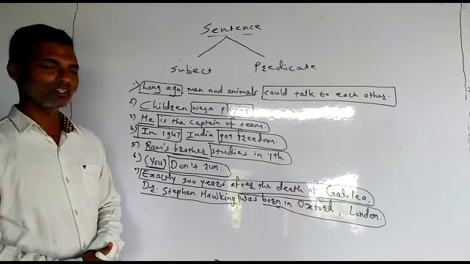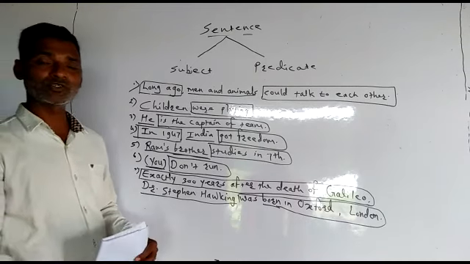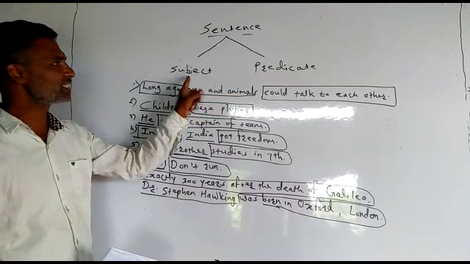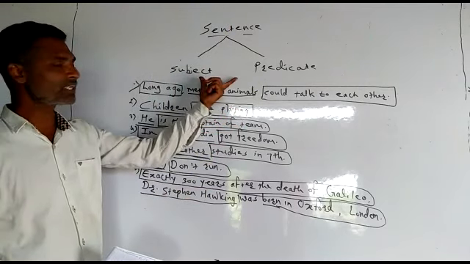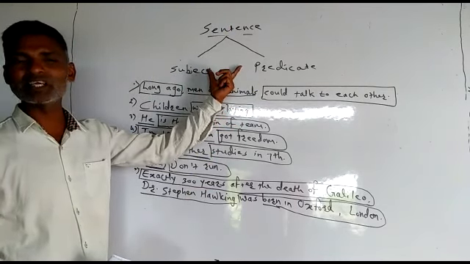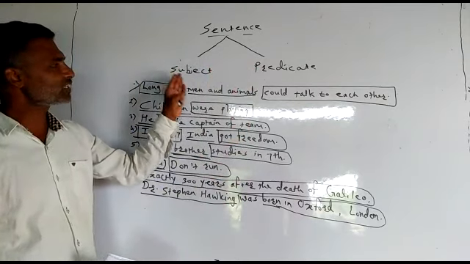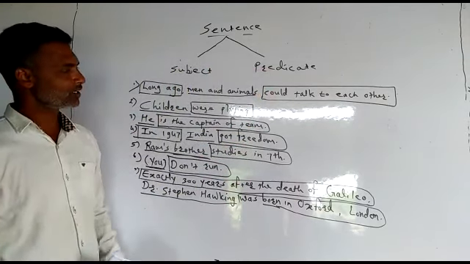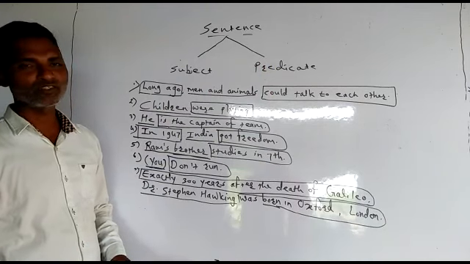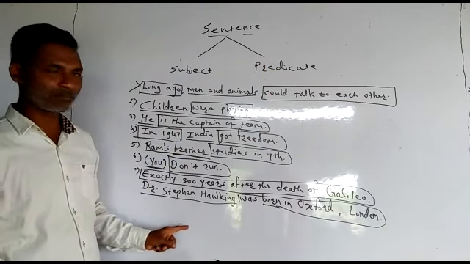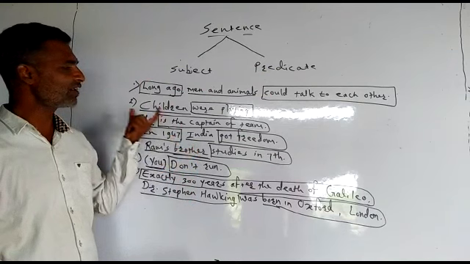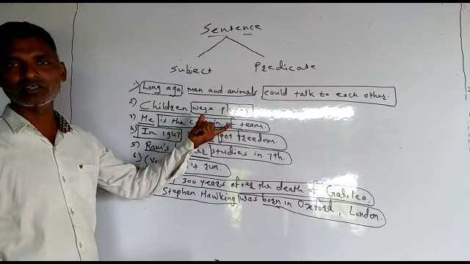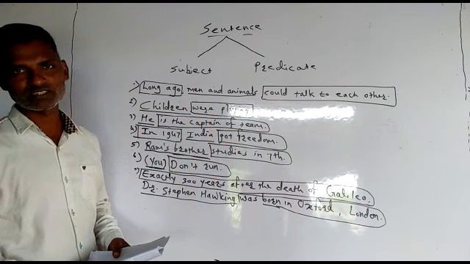So students, I hope that you have understood the sentence. There are two parts of a sentence, subject and predicate. These together, subject and predicate, make a sentence. Also we have found what is the subject, also we have found what is the predicate. For your better study, pause this video and write these examples, and once again check why I have underlined this particular word and why I have made boxes for other particular words.